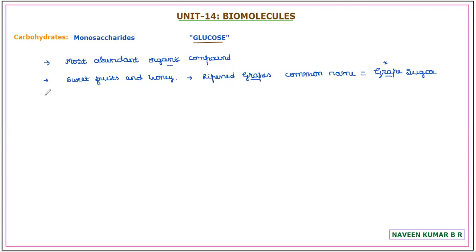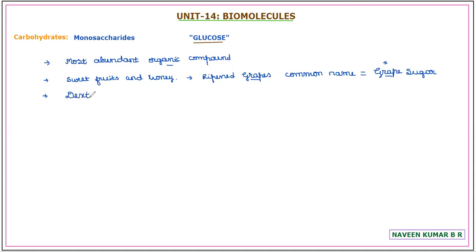Then if we consider a few optical parameters, already we learned in the definition that carbohydrates are optically active compounds. That means they rotate the plane polarized light either towards the right hand side or left hand side. If we measure the optical activity of glucose, glucose is a dextrorotatory compound.